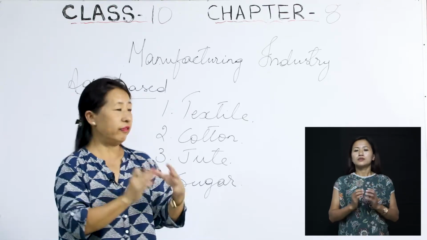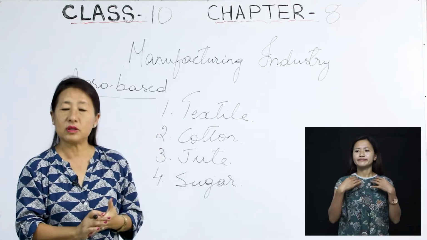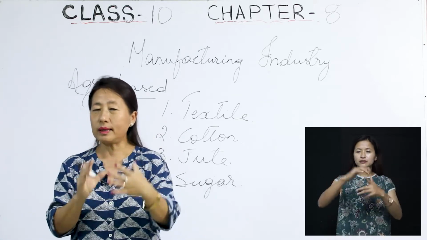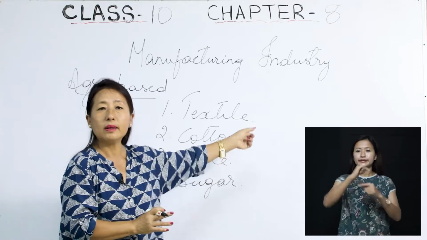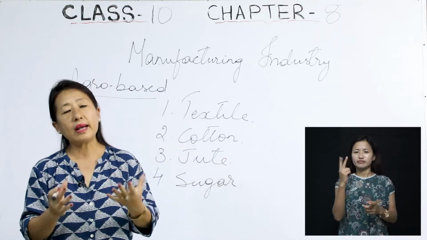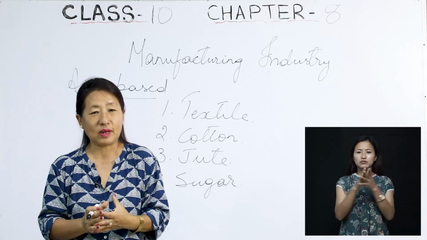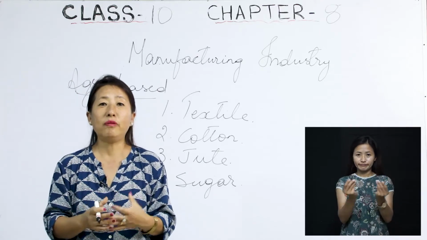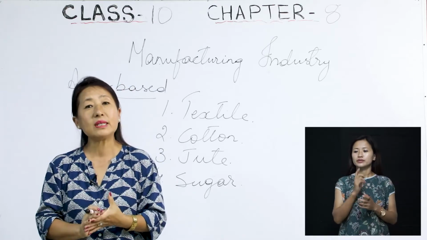Okay, so first here we have the textile industry. Now this textile industry and the cotton industry, that is the second one, these two are related in the sense that both of them are to do with garments, that is, the production of our clothes. So that is why we say they have similarities.